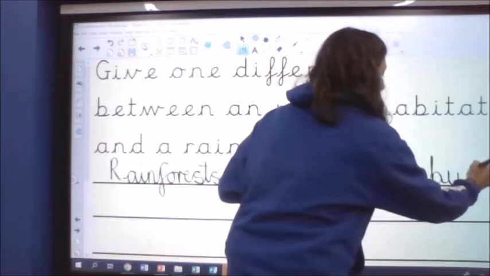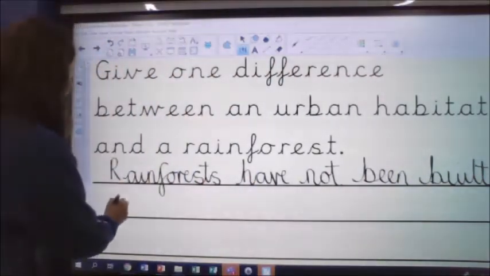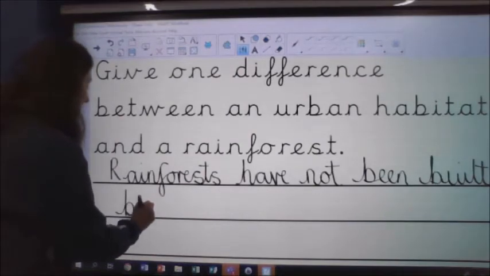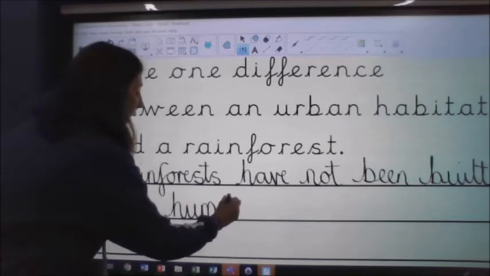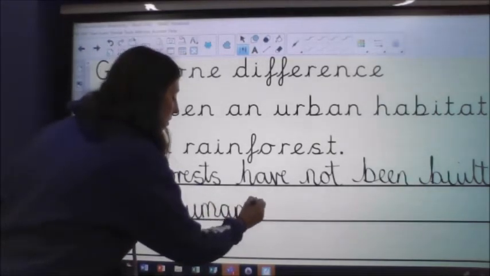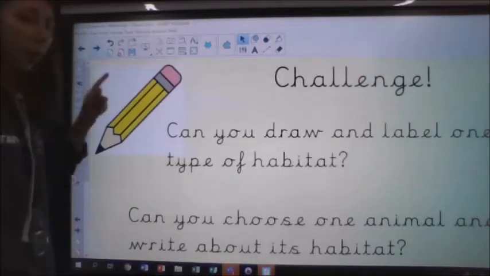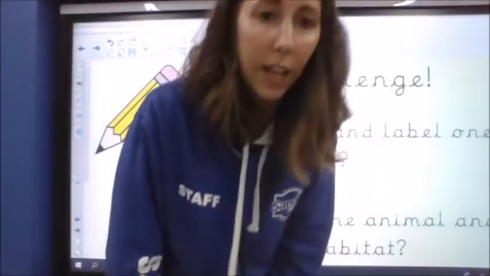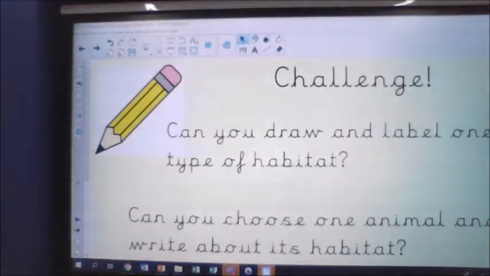I could copy that word from the text, couldn't I? Because it's a tricky word to spell. Rainforests have not been built by humans. Okay, because that is one thing that was different that it told us between each habitat. Okay, well, we go on to what our challenge is then. Let's look at our specific questions for today.